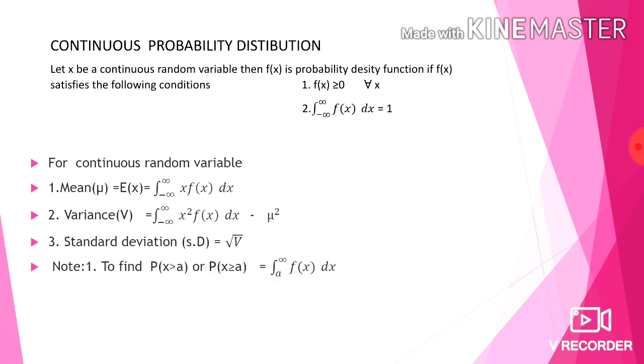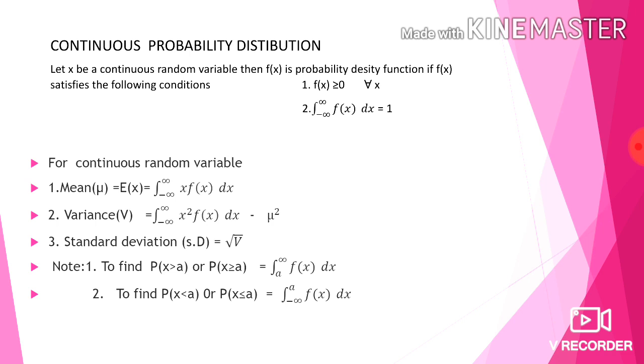Note first one, to find p of x greater than a, we have to find p of x greater than a, or p of x less than or equal to a. To find p of x greater than a, we have to integrate from a to infinity f of x dx. What is f of x? f of x is the given probability density function.